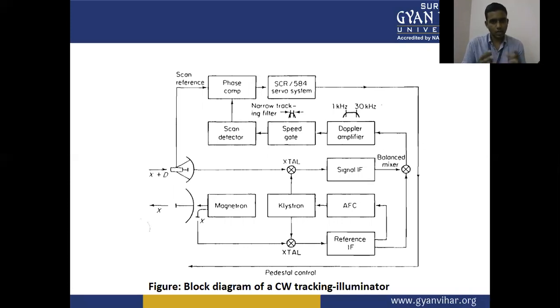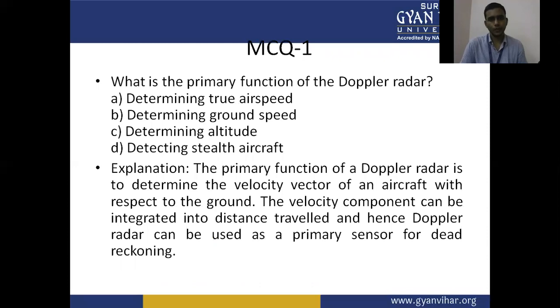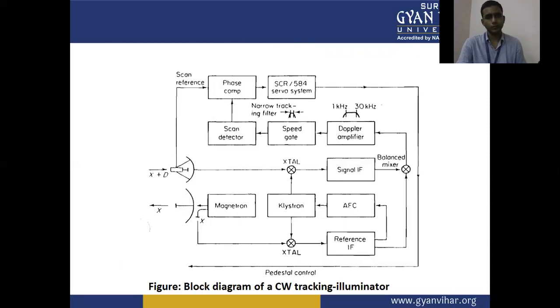This is all about the divisions in the CW tracking illuminator. So this is all about continuous wave radar applications, advantages and disadvantages.